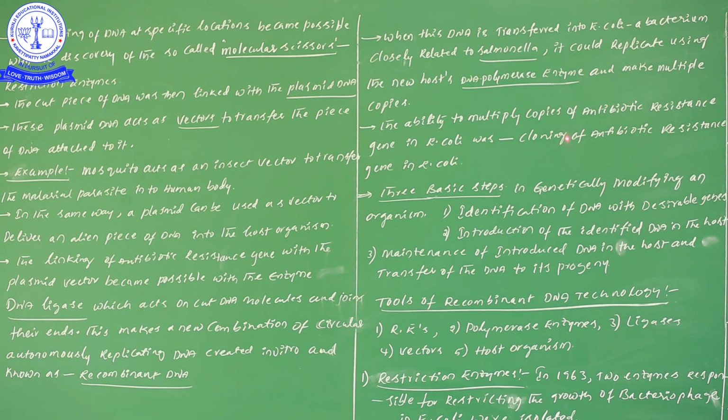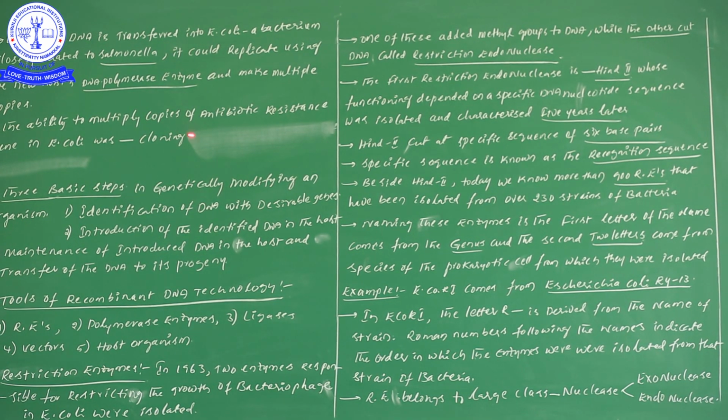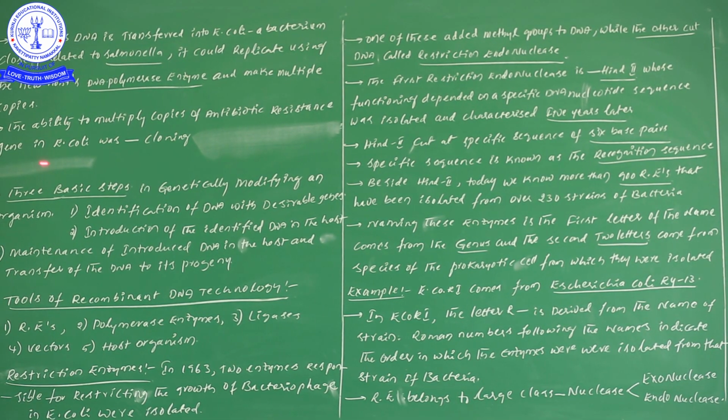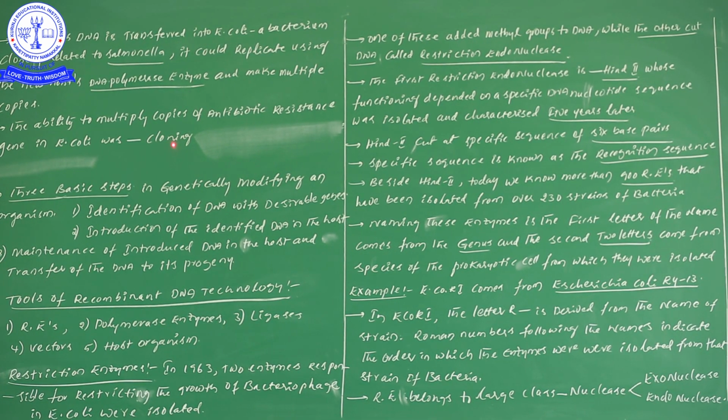Up to the red mark, you can try to remember: multiple copies of the antibiotic resistant gene in E. coli is known as cloning. So in this particular case, the ability to multiply copies of the antibiotic resistant gene in E. coli is nothing but cloning. This point I already gave in a previous video also.